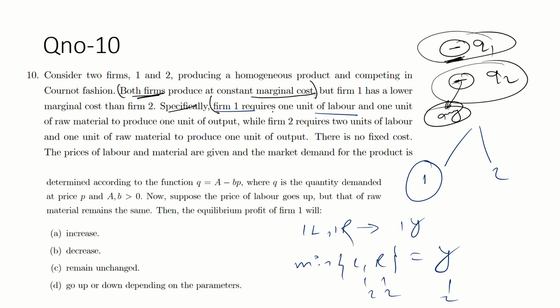Specifically, firm 1 requires 1 unit of labor and 1 unit of raw material to produce 1 unit of output.